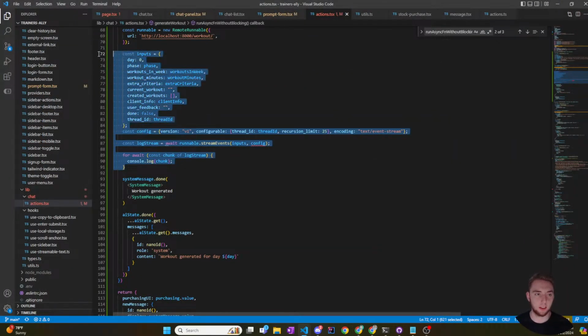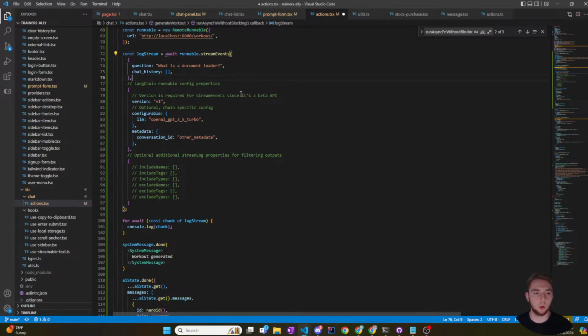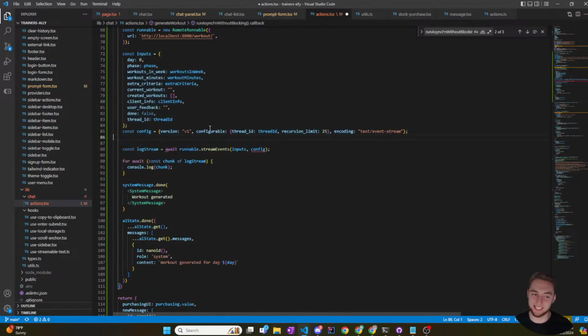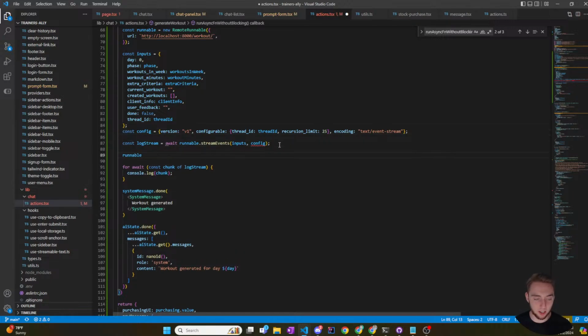Boom, that worked. Or well, I guess no, I need to replace runnable. That actually worked. Okay, fine. We'll play it your way. Okay, so I'm going to paste the code in here.